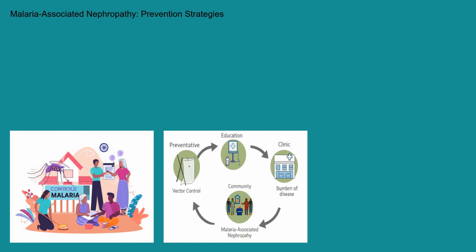Prevention is the most effective strategy against malaria-associated nephropathy. Controlling malaria transmission through vector control measures, such as insecticide-treated bed nets and indoor residual spraying, is crucial. Prompt diagnosis and treatment of malaria infections are essential to prevent the development of chronic complications. Public health initiatives that focus on improving access to healthcare and educating communities about malaria prevention and control are vital in reducing the burden of MAN.